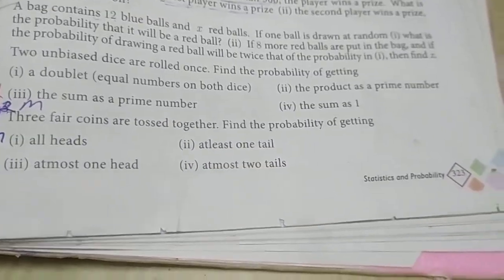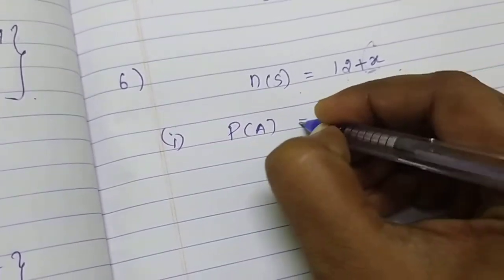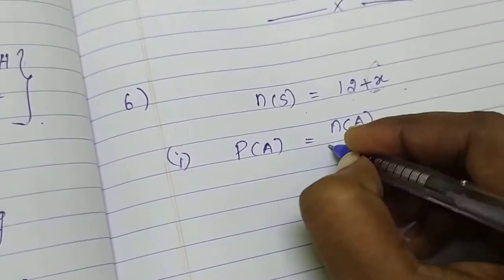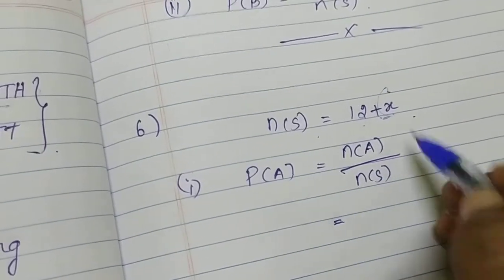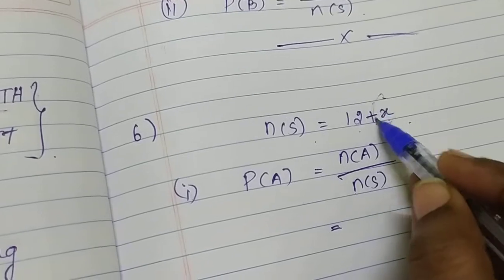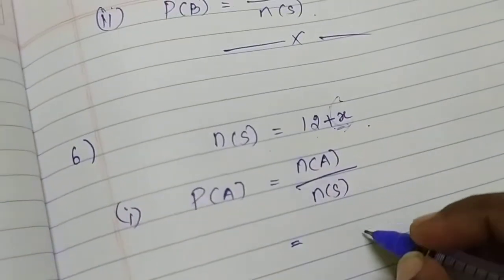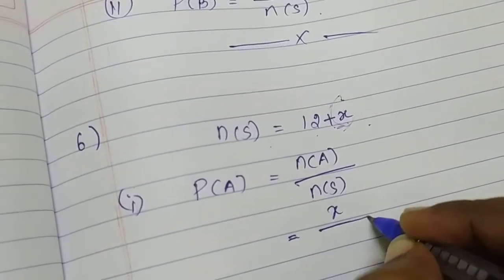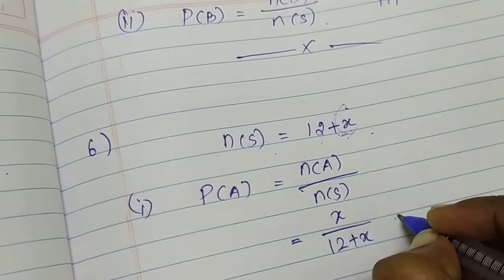Next, if one ball is drawn at random, what is the probability that it will be a red ball? So first, P of A is equal to number of A by number of S. Okay, I'll take the red ball only. Red ball variable is given only. So x by number of S, 12 plus x. Okay, this is P of A.